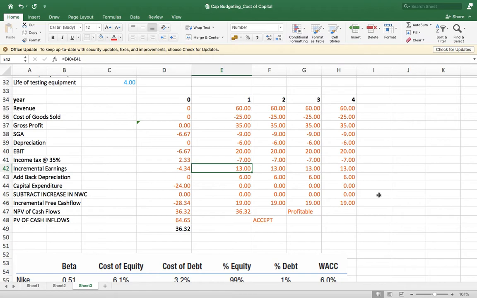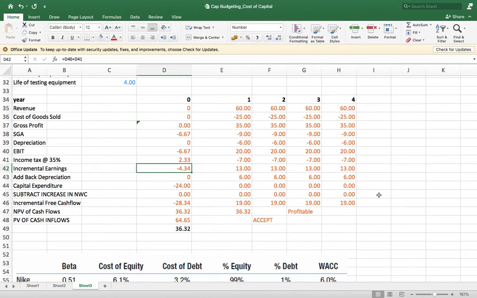First of all, we calculate the incremental earnings, then we make adjustments for free cash flow. Basically there are 3, if there is no salvage value. Number 1, add back the depreciation. Number 2, deduct the capital expenditure. Number 3, subtract the changes in net working capital.